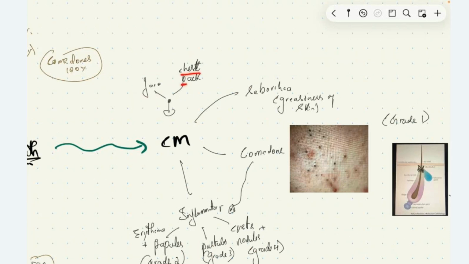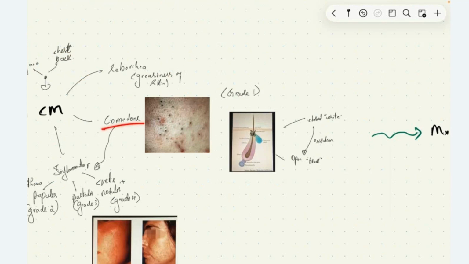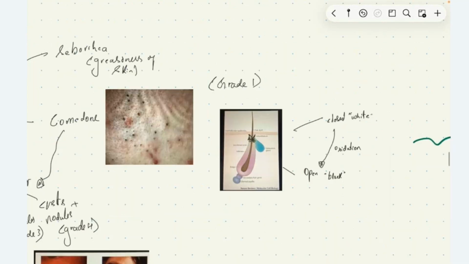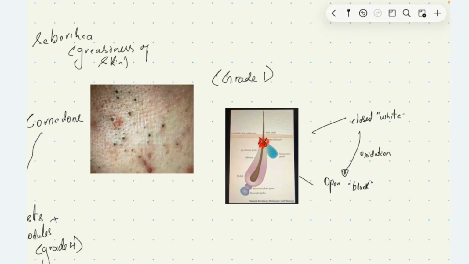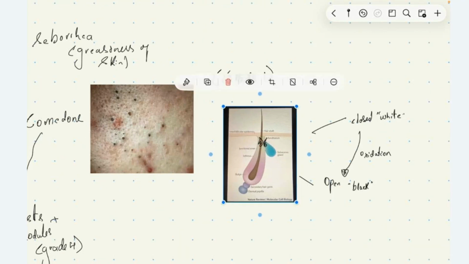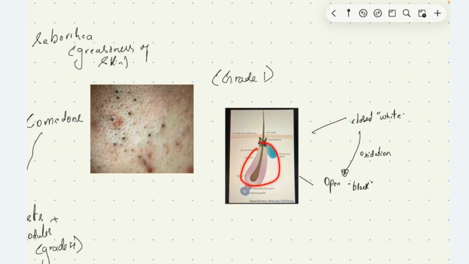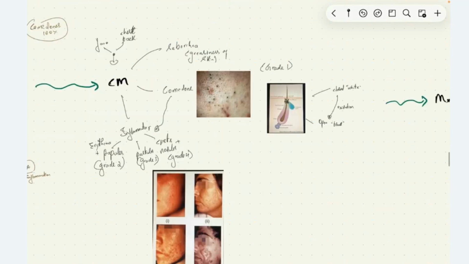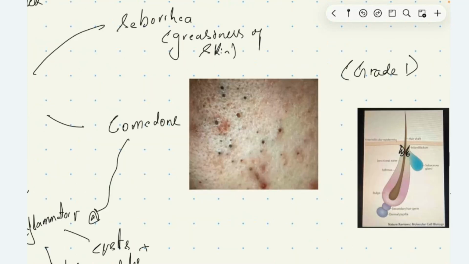Comedones are the blocked pilosebaceous unit, causing pooling of the secretion here. If this block is not open, then it will be a white comedone. If it ruptures and opens, it causes oxidation of the contents of this pilosebaceous unit, causing black comedones. This is about white and black comedones. In this image, you can see black comedones here.